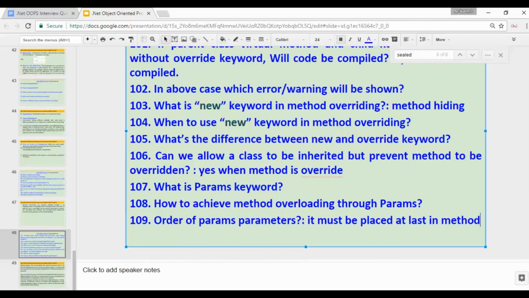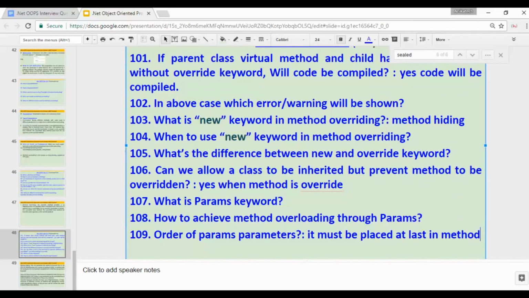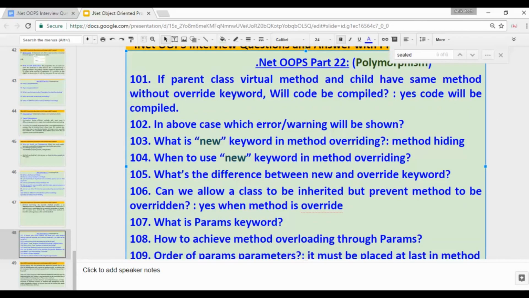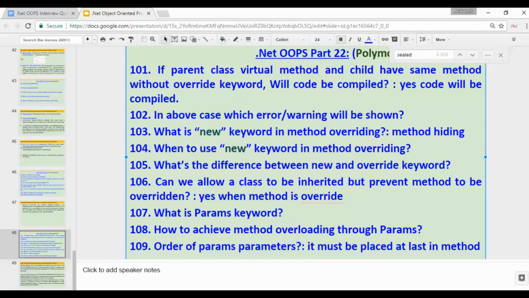So these are the interview questions I covered in this video. Let's recap. If the parent class has a virtual method and the child has the same method without the override keyword, will the code compile? Yes, the code will compile. In our case, which warning will be shown? I explained: implement it using the override keyword or use the new keyword. What is the new keyword in method overriding? It is used to implement method hiding. When to use the new keyword in method overriding? When you want to hide the base class method, then we use the new keyword. What's the difference between new and override keyword? We saw that.